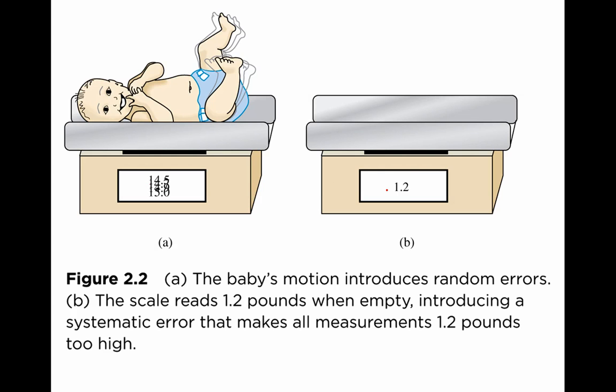These systematic errors are very different, particularly when they're large. We really want to identify those because they won't cancel out in the long run. In the long run, we're going to find some babies that weigh a little bit more, some that weigh a little bit less because of random fluctuations. But if we're weighing babies on this scale, they're always going to come out at least 1.2 pounds heavier than they would be otherwise. So that's the difference between random errors and systematic errors.